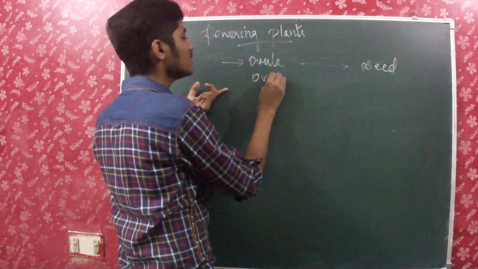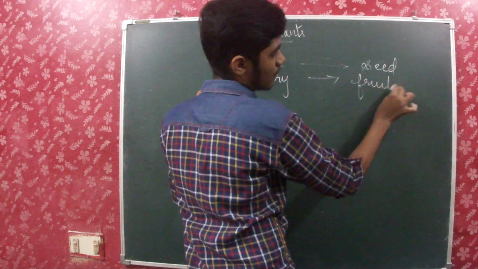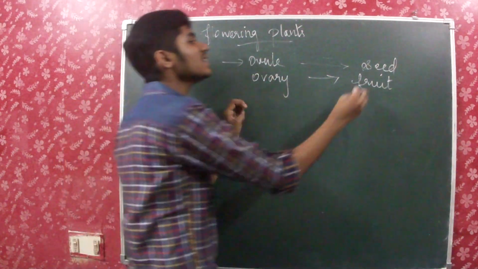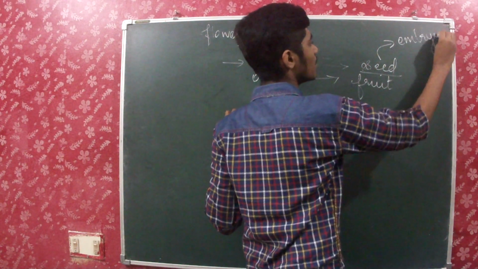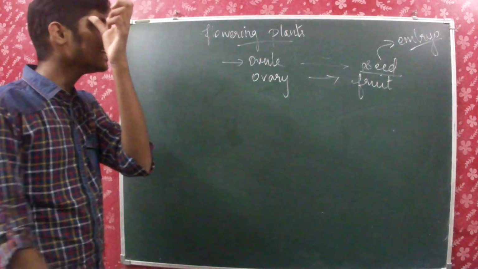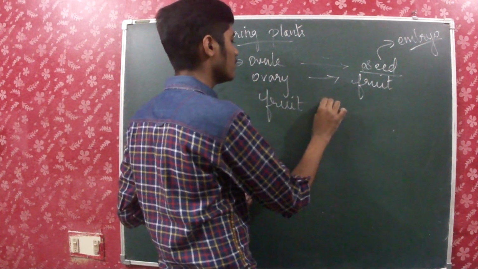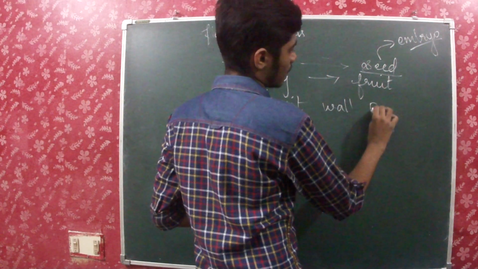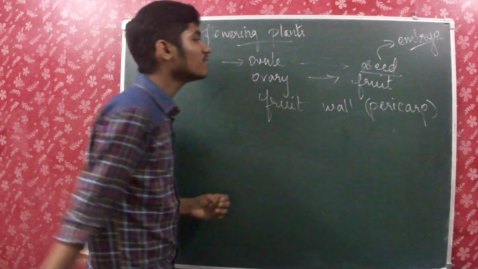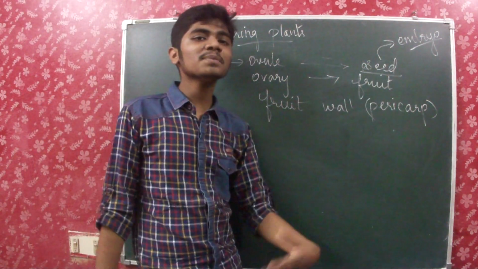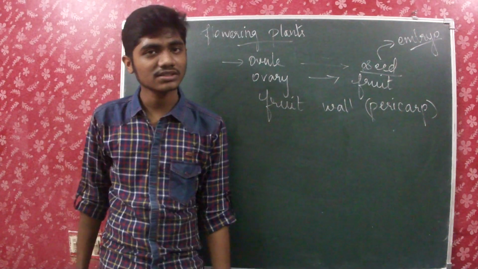The ovary turns into fruit. Inside the seed is the precursor for the next generation, that is the embryo. The ovary becomes the fruit, and then the fruit wall, the pericarp, will be developed. After all of these are done, if you disperse the seeds, then it will germinate and give rise to new organisms.